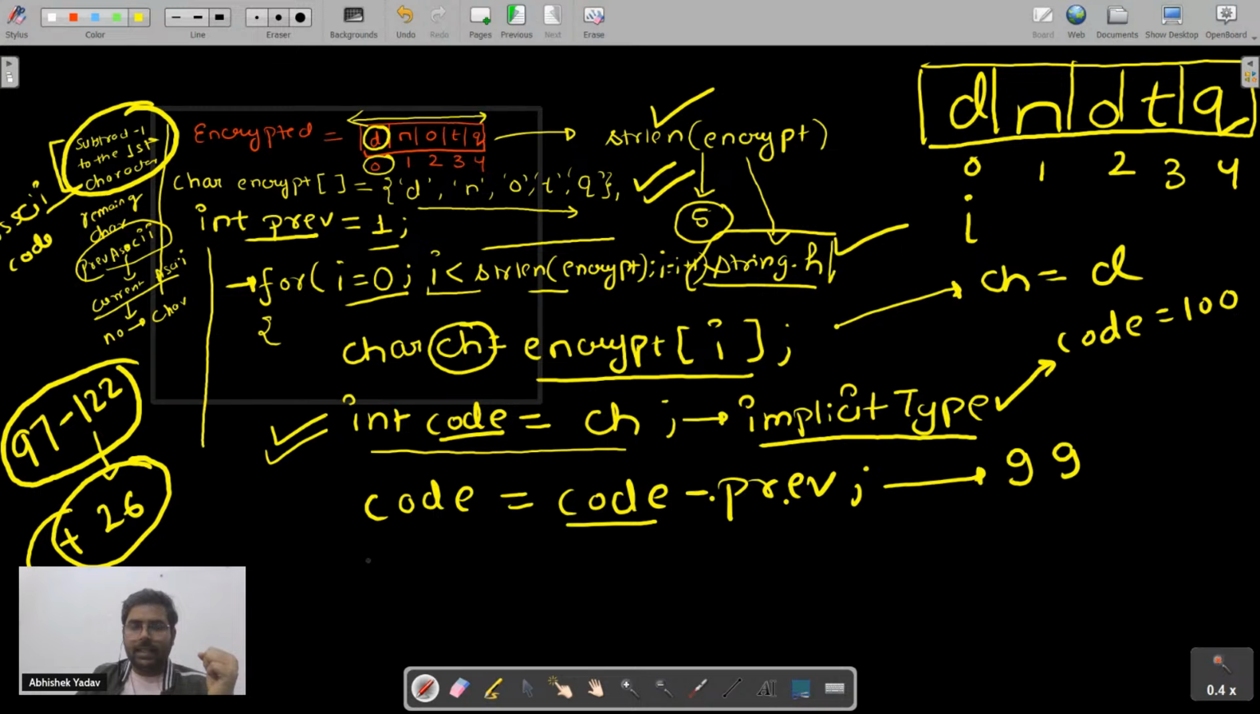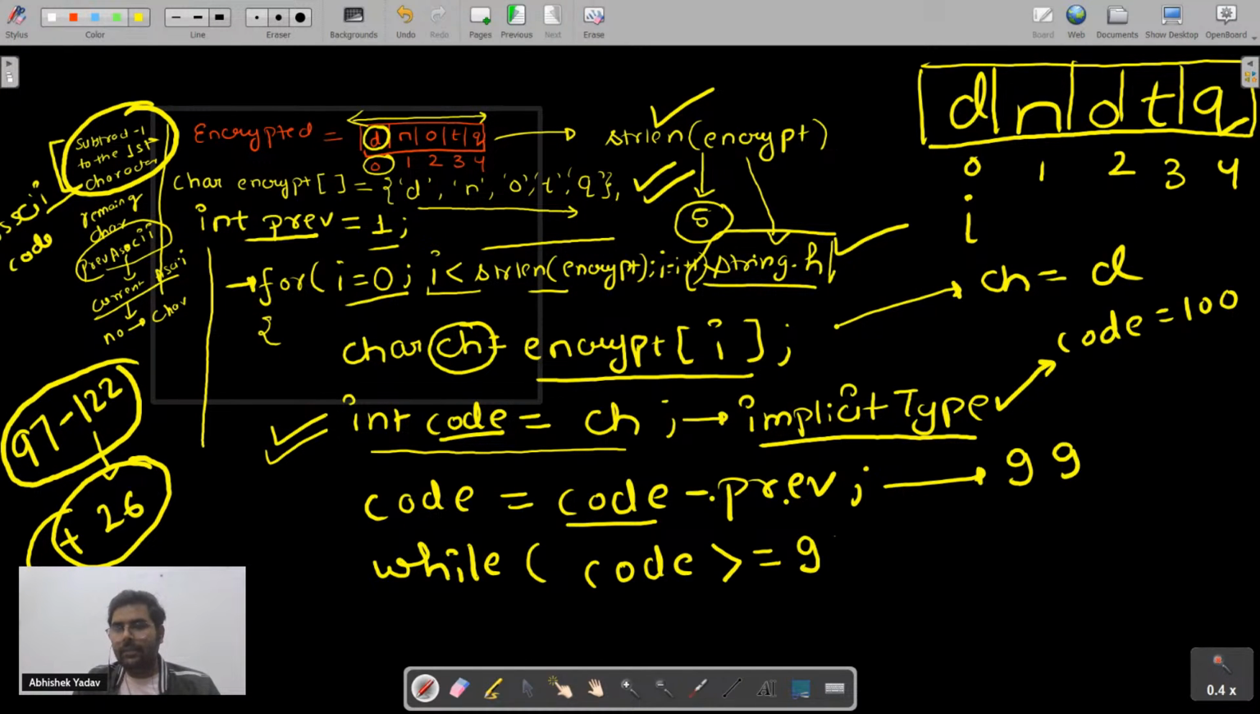After that, I will write a while loop. That is, hey, while loop, please run till the time my code is greater than or equal to 97 and my code is less than or equal to 122. Basically here I am using a while loop, and in this while loop I am saying, hey, run the while loop till the time my code is within this range.